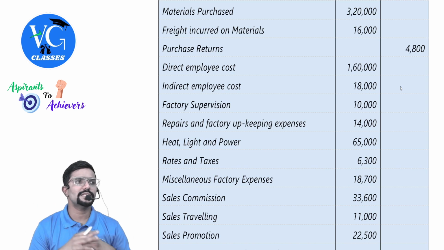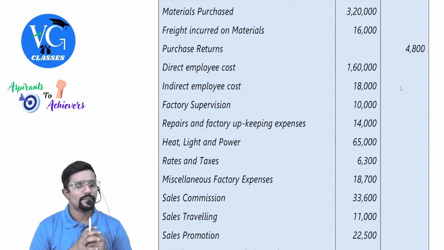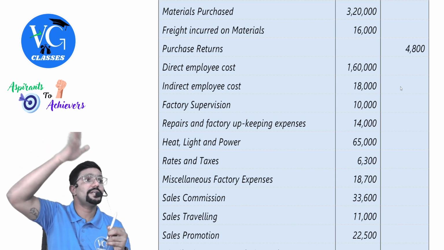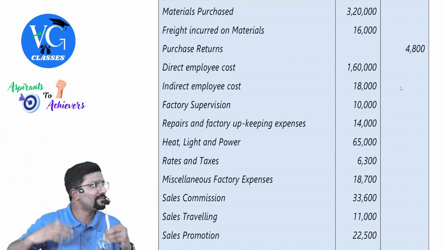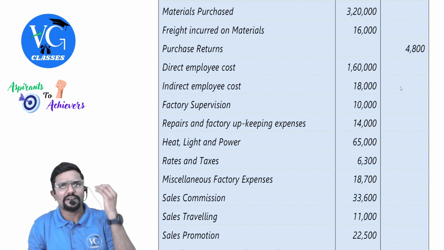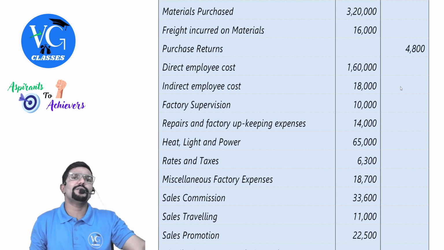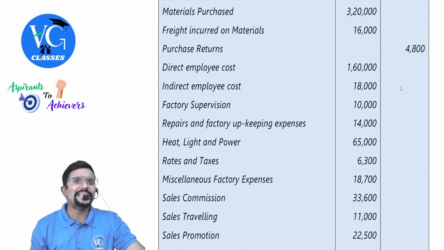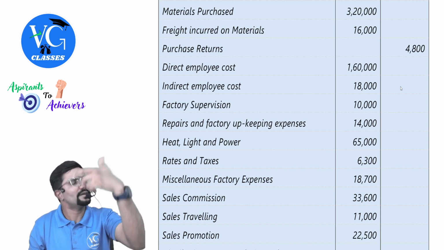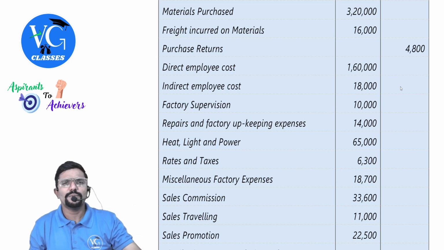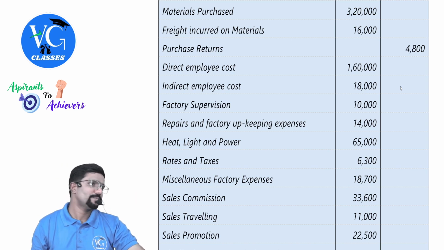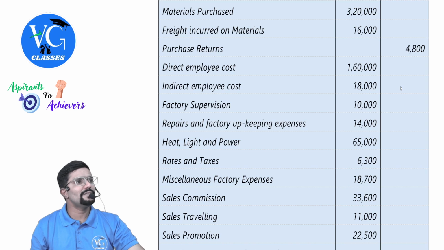Guys, see if nothing is mentioned, assume it to be factory. But sometimes they will give you the ratio. How do you divide it between factory, office, and selling and distribution? If they give like that, take it. See, sometimes, listen guys, machinery also might be there, or plant. On that, depreciation would have been given. But they have not given any ratio of apportionment. You will take depreciation on machinery or plant where? Under factory. Because why? Simple logic. Sir, plant or machinery will be used in factory. Clear?